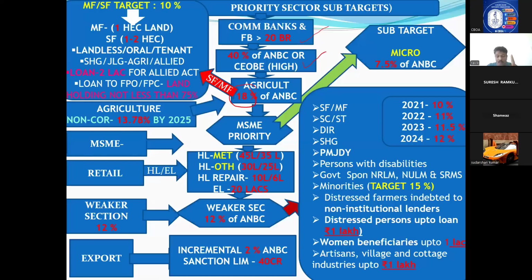First, marginal farmer: 1 hectare. 1 to 2 hectare: small farmer. Why I am repeating is, in the examination, if they ask small farmer, how many hectares, you will get confused: 1 hectare or 1 to 2 hectare. Don't get confused. Now itself you be clear.